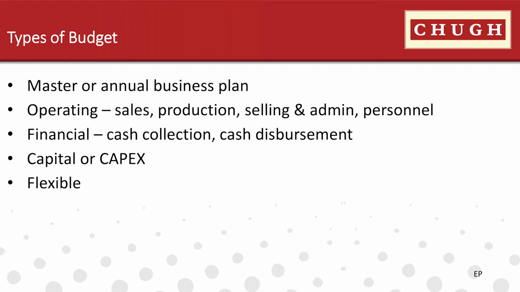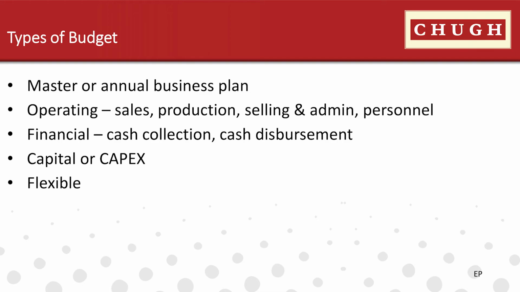In accounting, a budget is a quantified financial plan for a forthcoming accounting period. It is an organizational plan stated in monetary terms. What are the types of budget? The types of budget are master budget, operating budget, financial budgets, capital, and flexible.